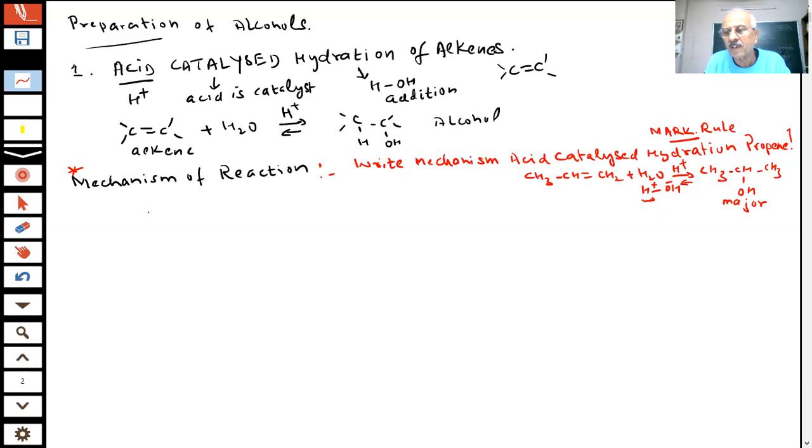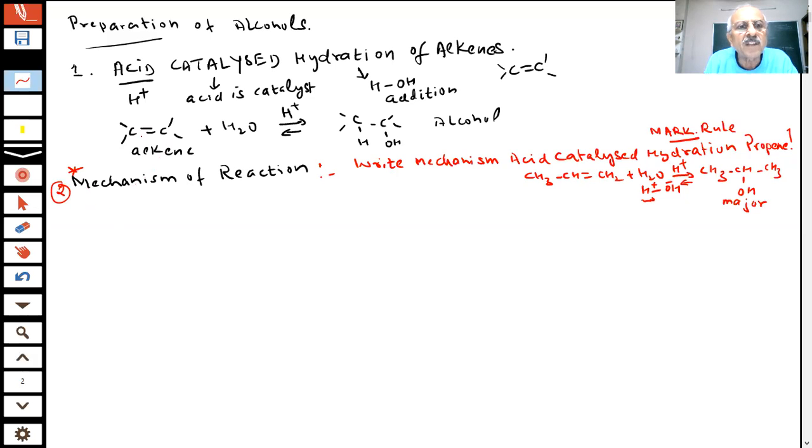Can I proceed further? By now we have understood what I am talking about. The reaction takes place in 3 steps, student. So we are going to discuss the mechanism, which is a very important question. It was asked 2 years back, also for 2 marks. It is a 2 marks question in CBSE, and again it can be asked.